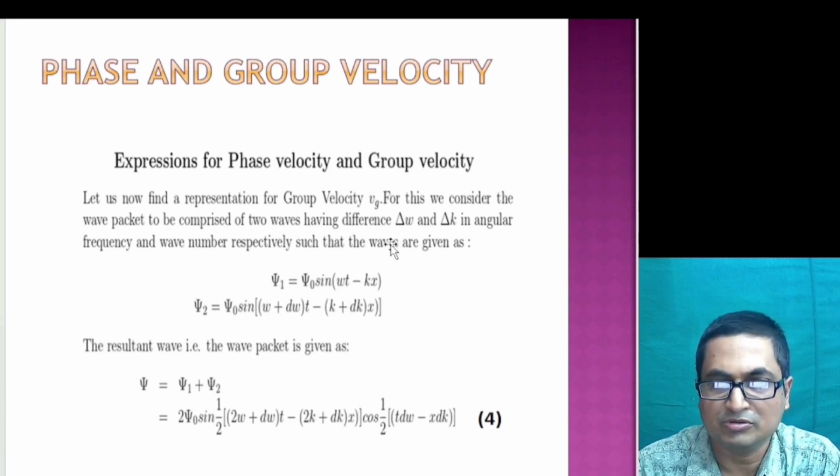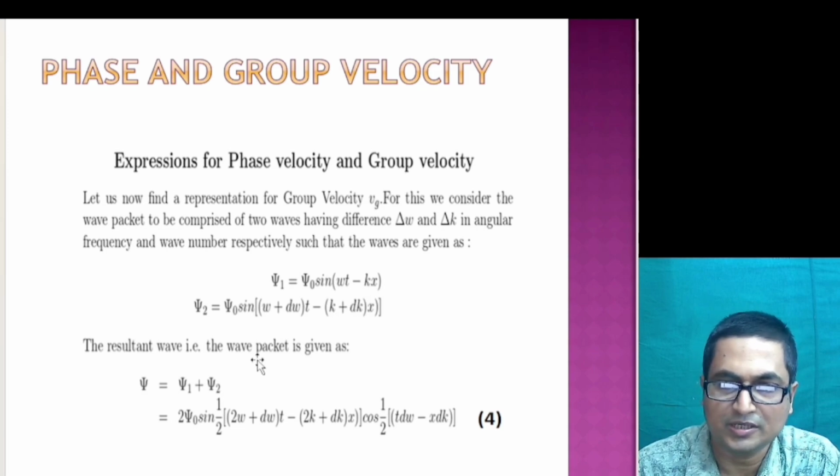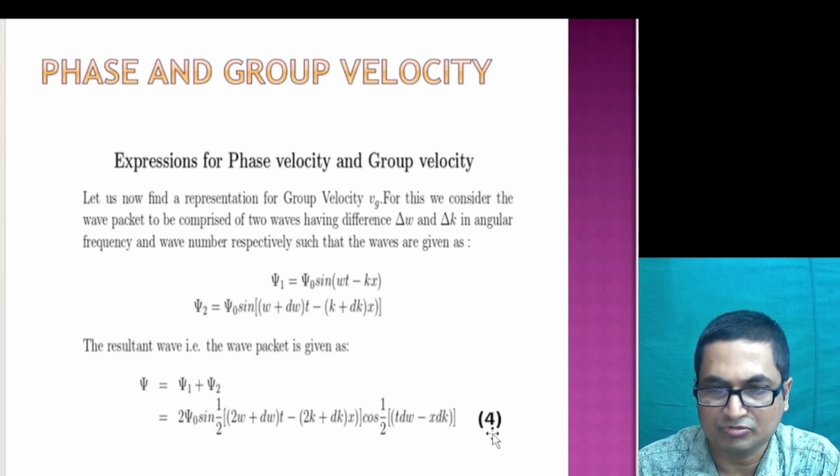For that, we consider only two waves which are forming a wave packet, and one wave is represented like this, and the second wave is represented like this. The amplitudes of both the waves are taken to be the same, but their angular frequencies differ by d omega, and the wave numbers differ by dk. And the resultant wave that is representing the wave packet is now given by this, as given by equation 4.